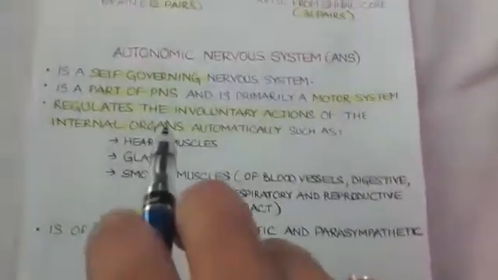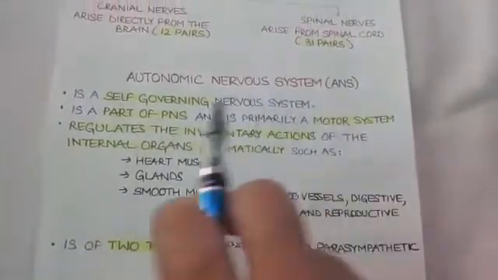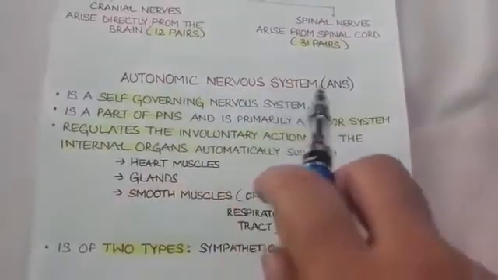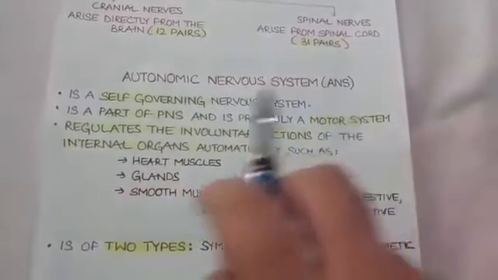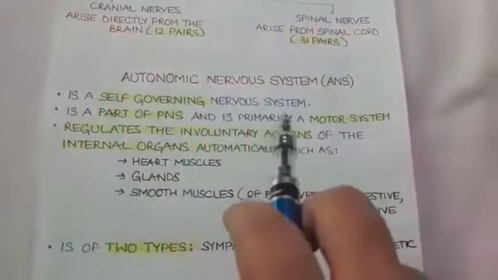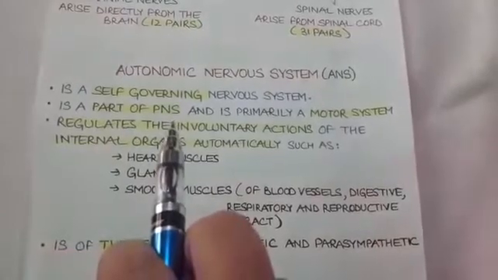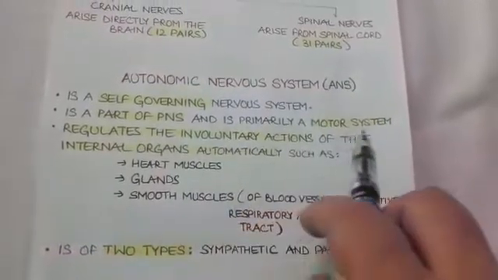The last type of system is the autonomic nervous system, commonly referred to as ANS. It is a self-governing nervous system. Actually, it is a part of the peripheral nervous system and is primarily a motor system.